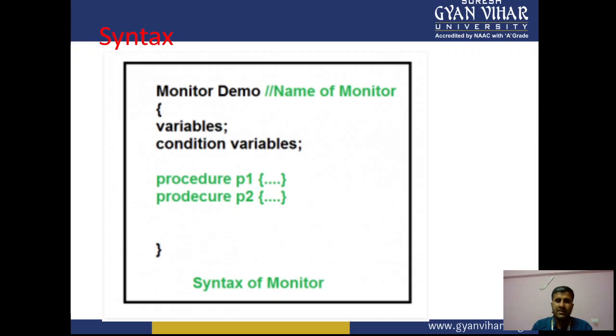With procedures p1 and p2, a procedure is a method to access shared data, and with the help of the monitor you can use the shared data simultaneously. If there are processes p1 and p2, only one can execute at a time. This is the mutual exclusion, the basic thing we use in the syntax.